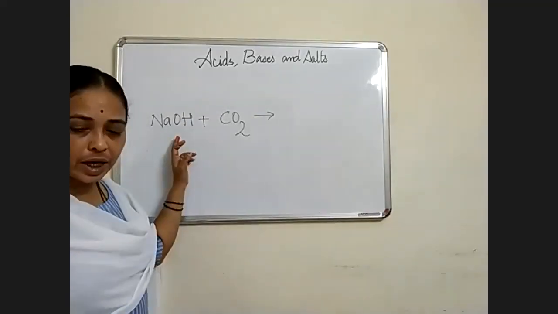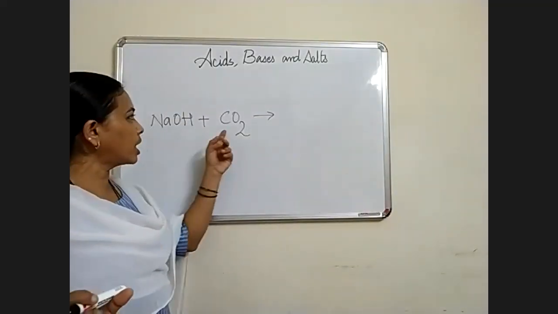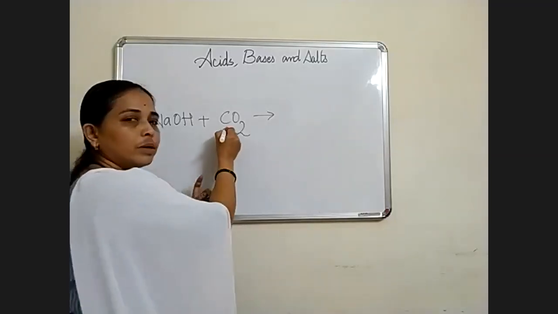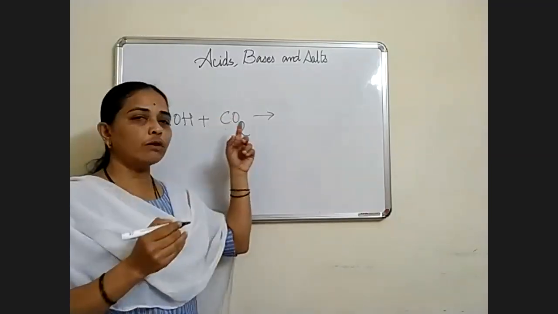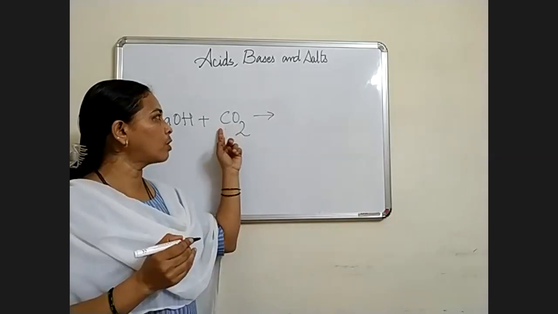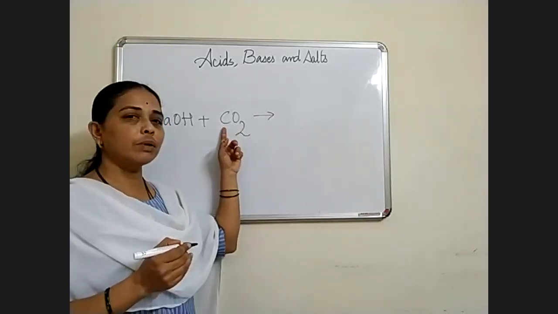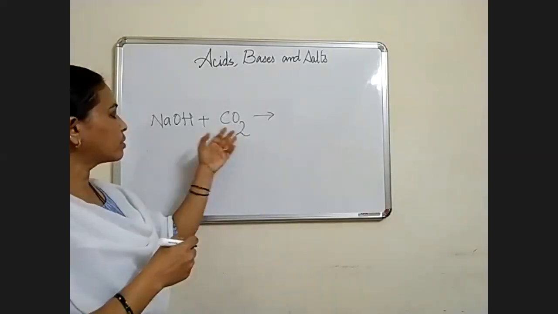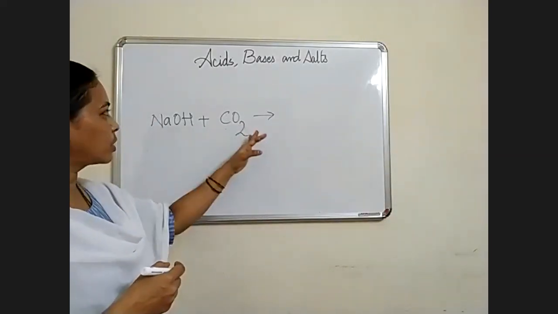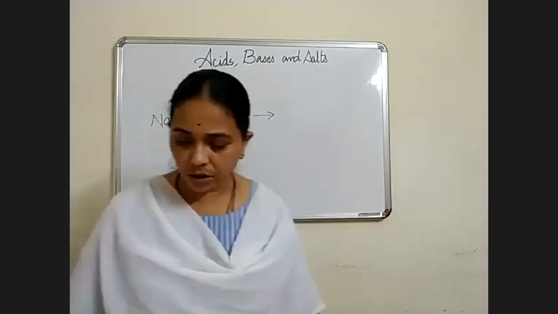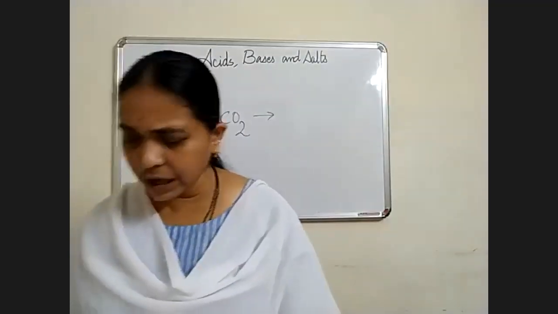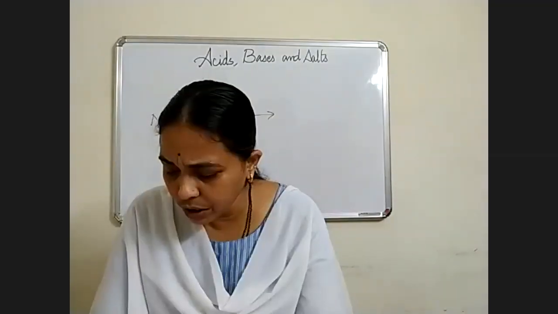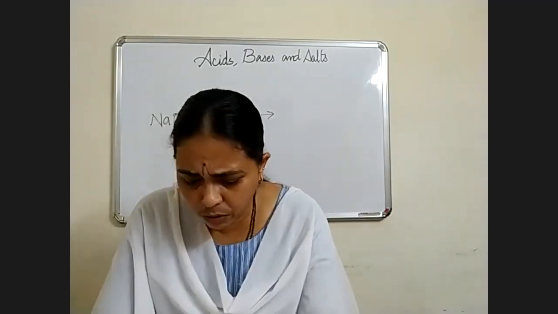NaOH is the base, and carbon is a non-metal, so its oxide, carbon dioxide, is the oxide of non-metal. Now, what reacts with whom? In your textbook the reaction is given as Na2CO3 plus H2O.